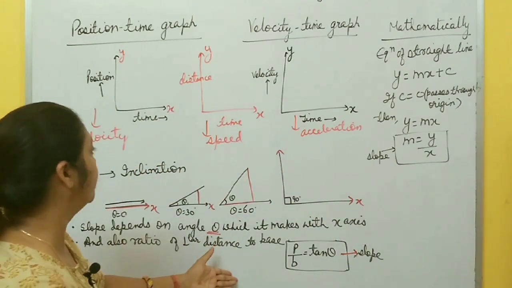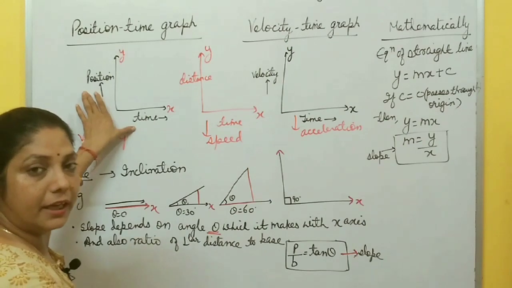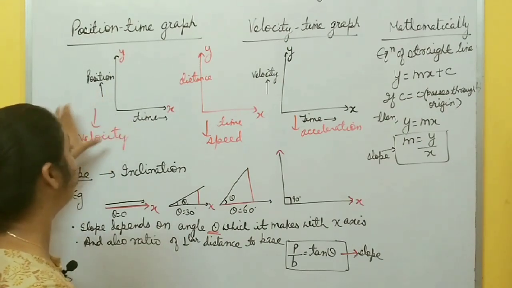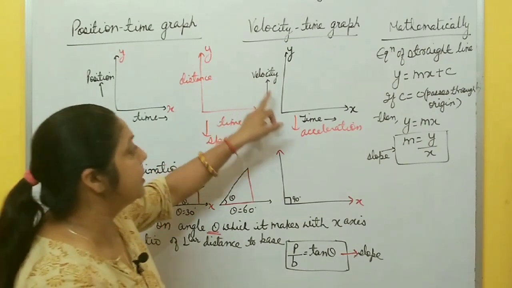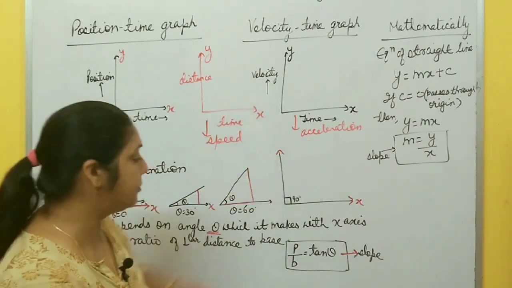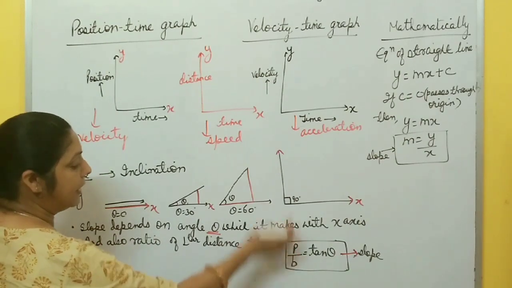And how does this slope help in graphs? In a position time graph, slope gives velocity. In a distance time graph, slope gives speed. In a velocity time graph, slope gives acceleration. How? Slope is P by B.